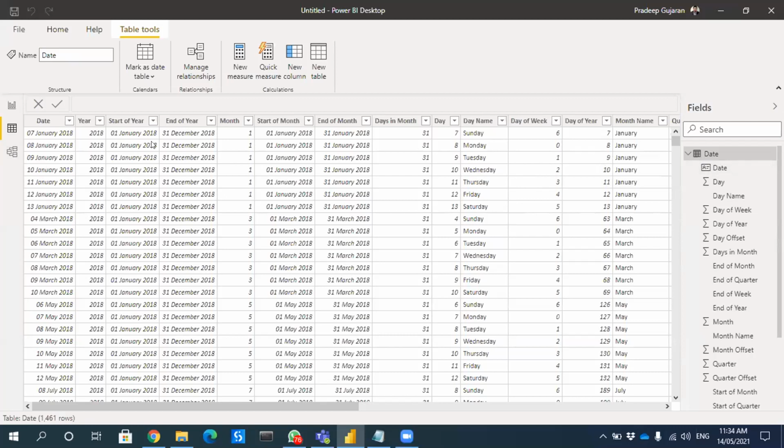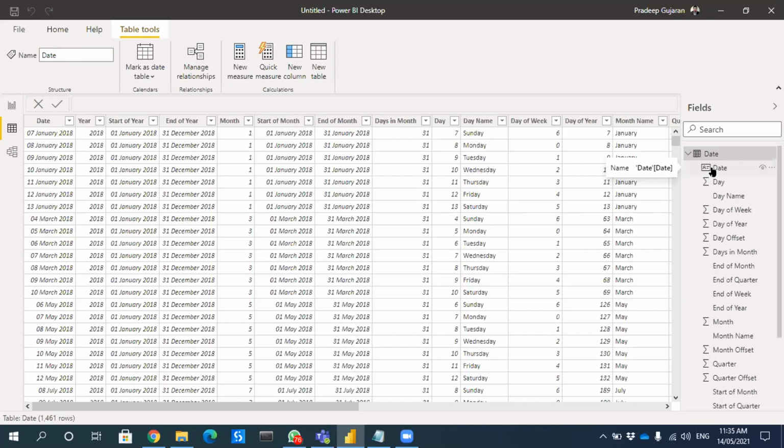Is it necessary to select the first column only as the date? Because there are several dates in this table. Yeah, the first one you have to select because that is unique. The only validation being done is whether there are any duplicate values, because for creating a relationship, you should have one column with unique values.